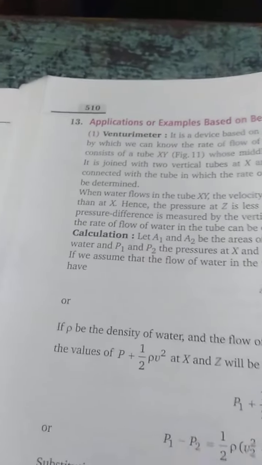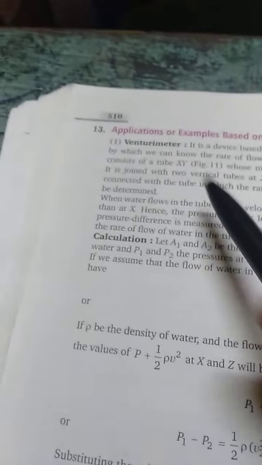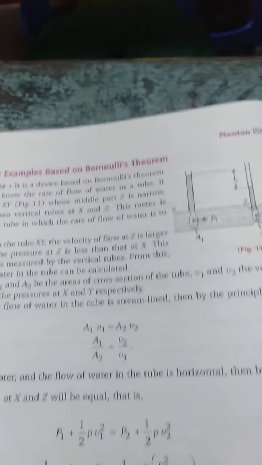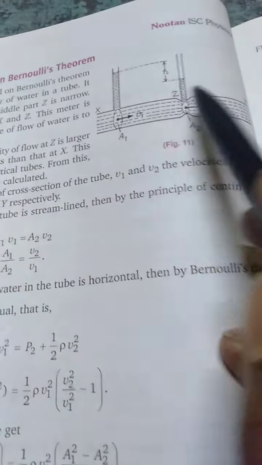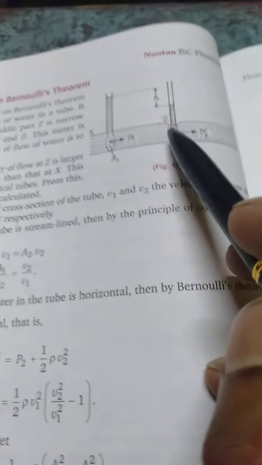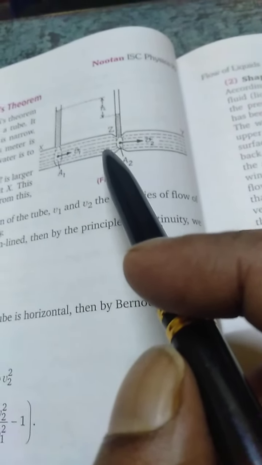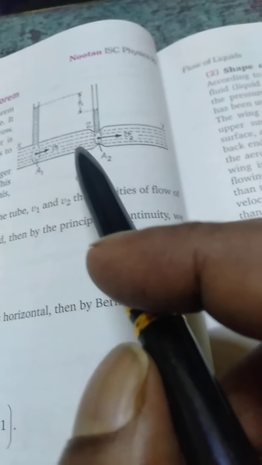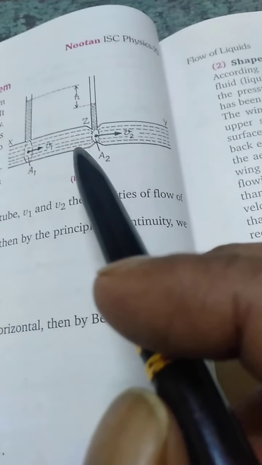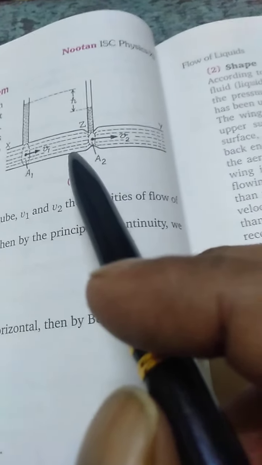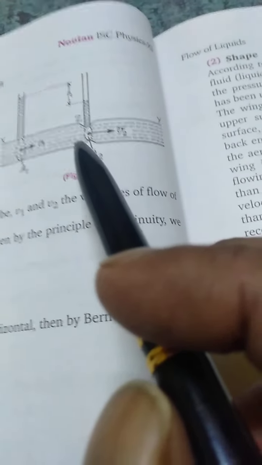Now applications based on Bernoulli's theorem. There are some applications based on Bernoulli's theorem. First is the Venturi meter. What is actually a Venturi meter? See, suppose water is flowing through a pipe. This is a device by which we can measure the quantity of water flowing per second, by which we can know the rate of flow of water. So the Venturi meter is a device based on Bernoulli's theorem by which we can know the rate of flow of water in a tube.